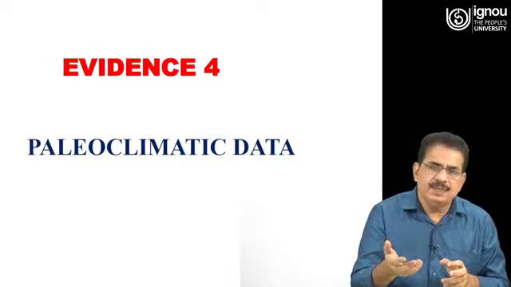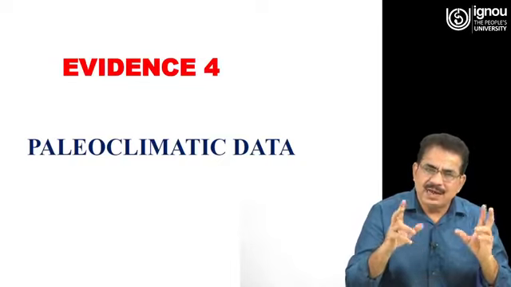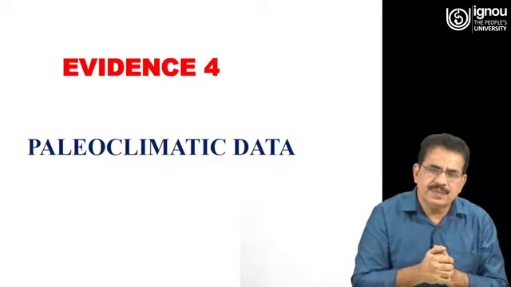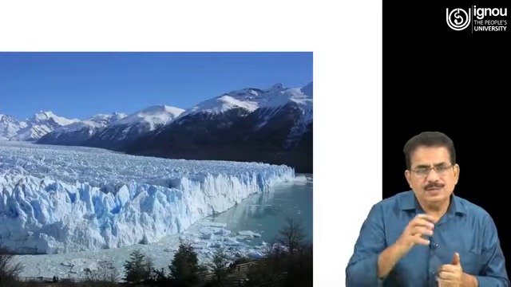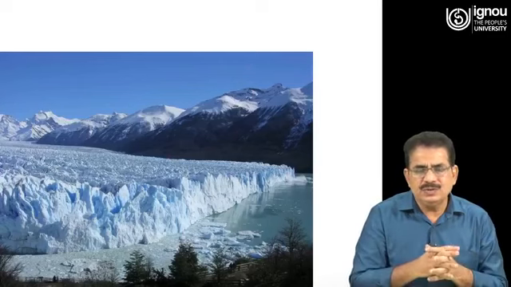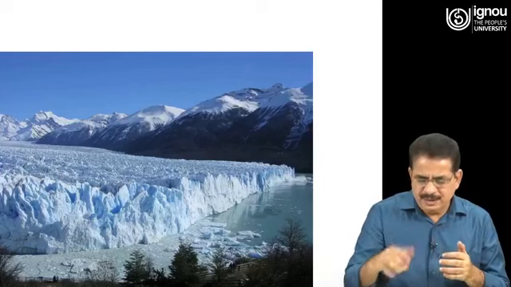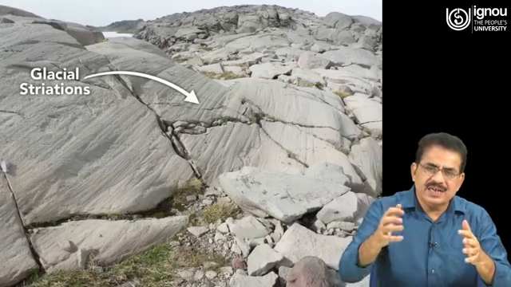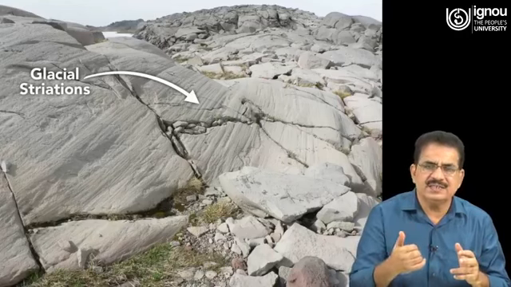paleoclimatic data, means he analyzed the climatic data of a very long historical time, and through this, first of all, he observed the glaciers. Glaciers are rivers of ice which move very slowly, and when they move, they leave scratch marks on the rocks which are called glacial striations.